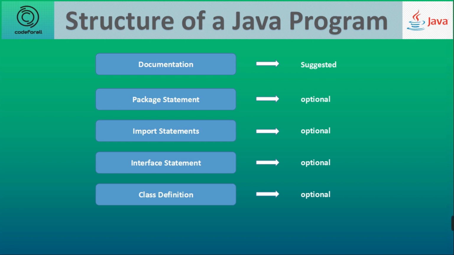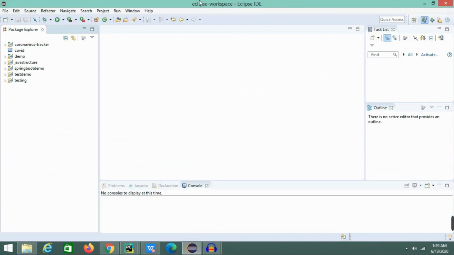Number 6. Main method. Execution of a Java application starts from the main method. In other words, it is an entry point for the class or the program that starts in the Java runtime. That is always essential because from here we invoke the program and the execution starts from here.